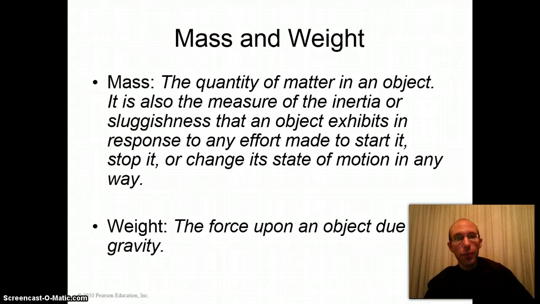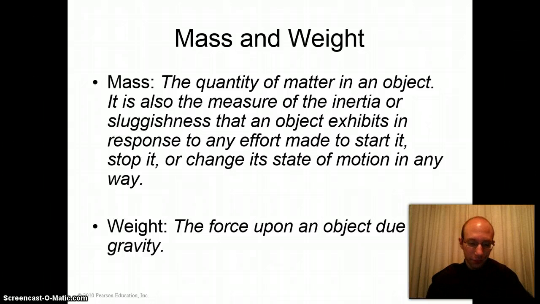Mass is also the measure of the inertia or the sluggishness. It's a measure of the laziness of an object. The more mass an object has, the lazier it is. The more it is sluggish in response to any effort made to start it, stop it, or change its state of motion in any way. If I filled this cup with, say, lead instead of toilet paper, then it would have a lot more mass, and it would resist changes to its state of motion much more than if it were just empty. That's the new information about mass.